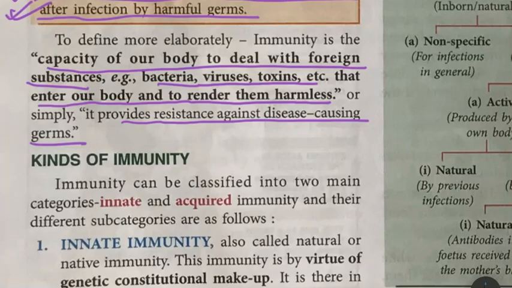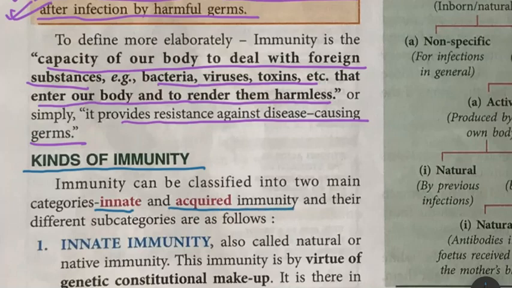To continue with the chapter Aids to Health, today we are going to discuss the kinds of immunity. Now immunity, if you remember, I told you in the last upload that it is the resistance of your body to the onset of any disease. That is, if any germs enter your body, how will your body get rid of those germs so that you do not get sick? So there are two types of immunity. One is known as innate and the other one is known as acquired immunity.